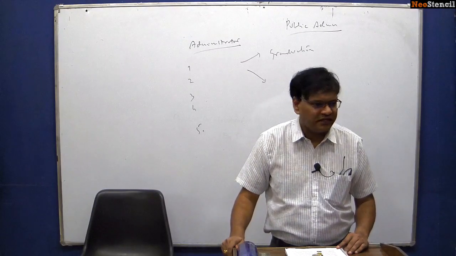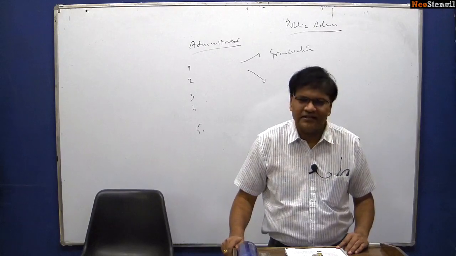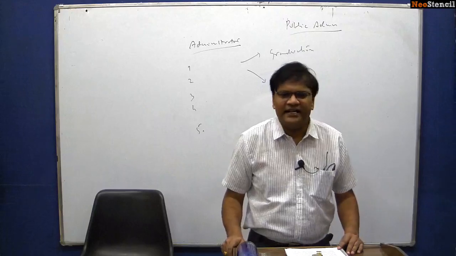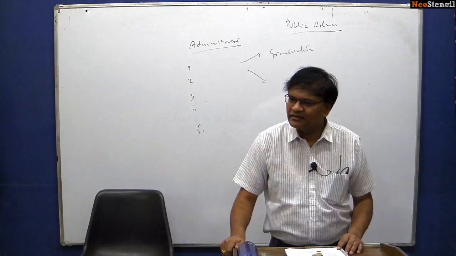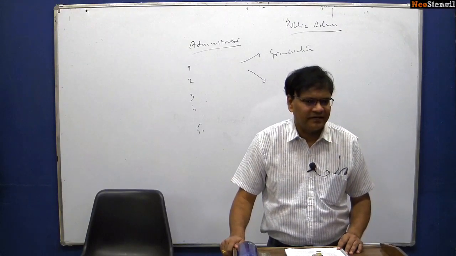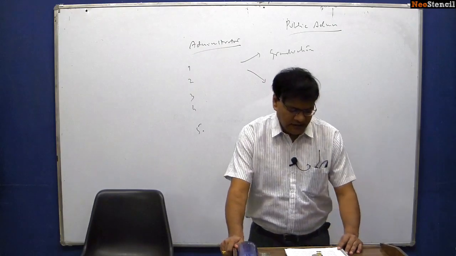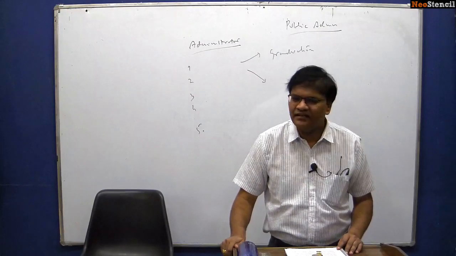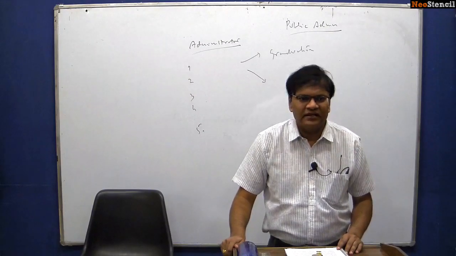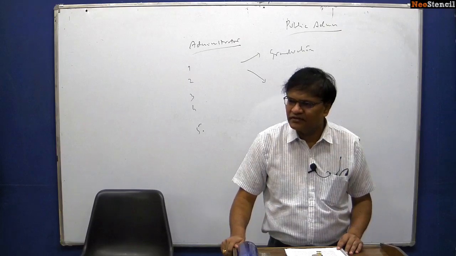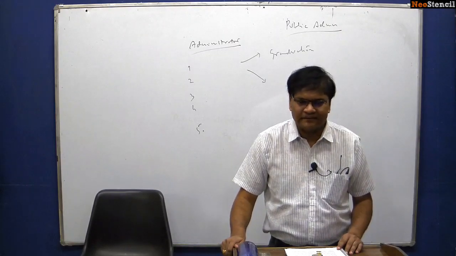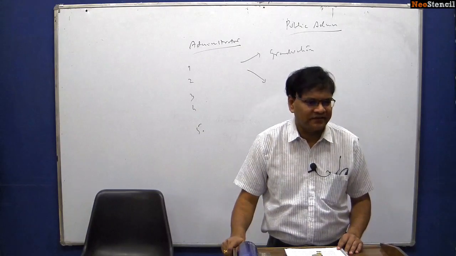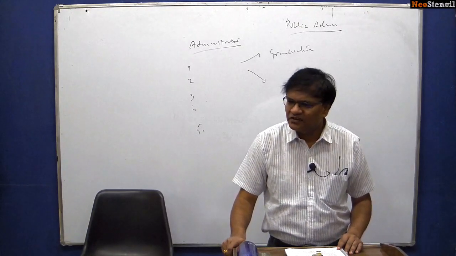Similarly, in sociology, philosophy, psychology, you have thinkers contributing to the discipline, and in the process enriching it and expanding its scope. So in public administration also, we have many thinkers who have contributed to the discipline with their theories. What we shall be doing is studying all those thinkers, starting from Woodrow Wilson.